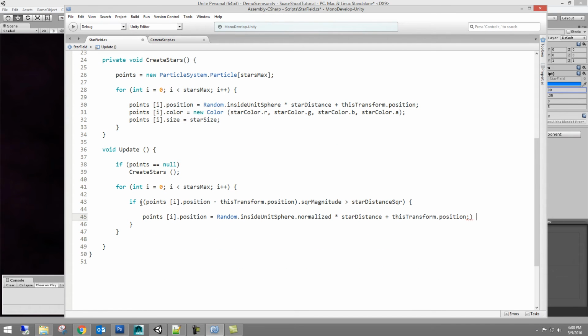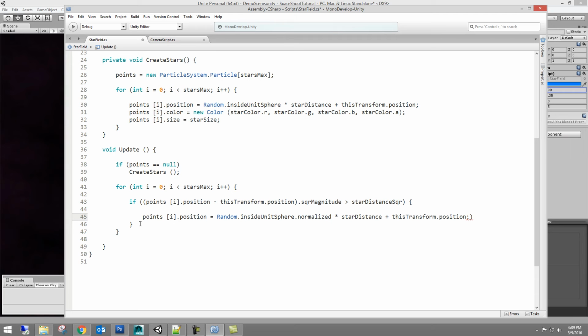So what we're saying in here is we're looping through. We're saying if the point's position is less than the position of this transform, the camera, basically, its square magnitude, but it's greater than the star distance squared, then yes, move these points around, give it a random position.